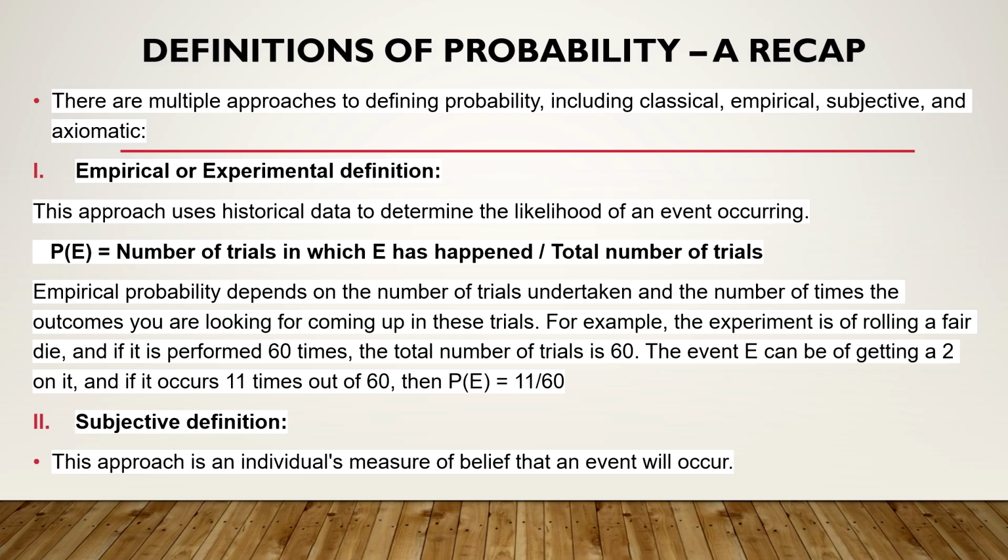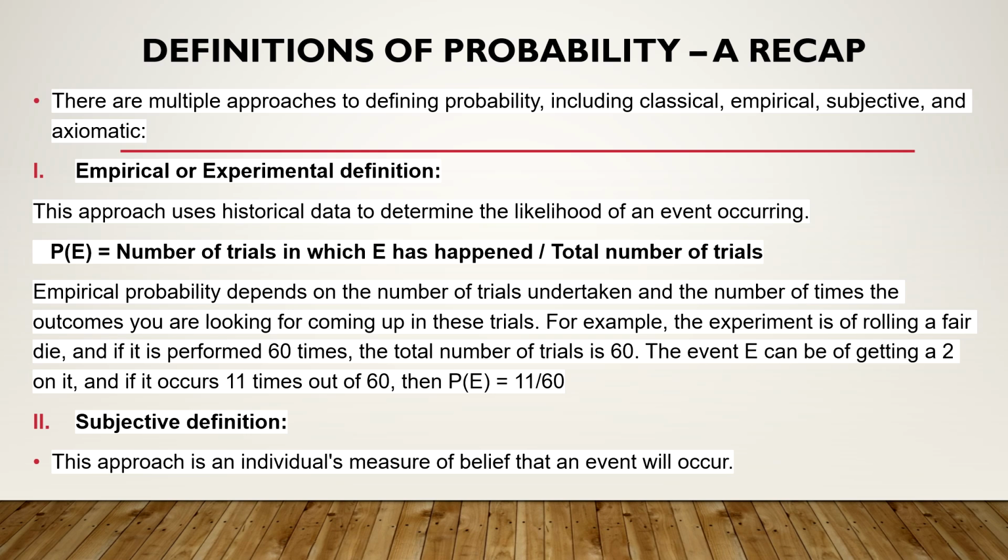For example, suppose you are rolling a fair die and you are doing the experiment 60 times, out of those 60 times you are getting 2 eleven times. Then the probability of the event of getting 2 is 11 upon 60. It is based on prior experiment or information. Or for example, suppose you want to know the probability of raining in this season. You collect the previous data, and based on that you predict the probability.